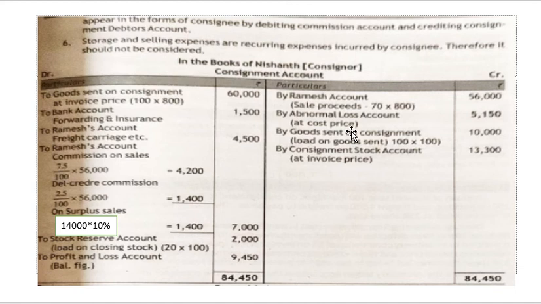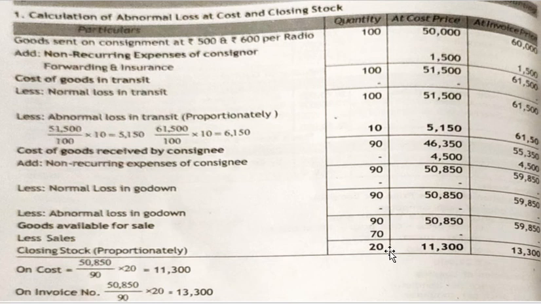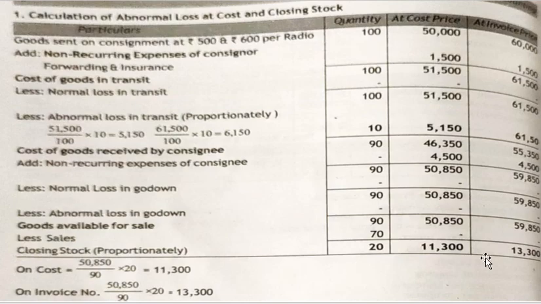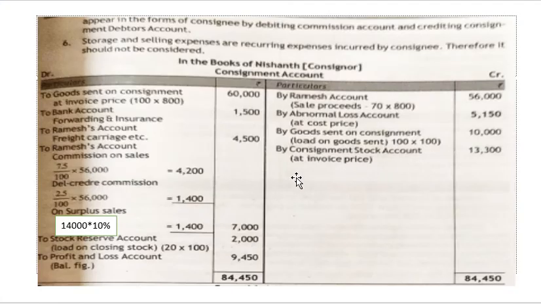So next, you will be recording the closing stock. Do you have closing stock in the problem? Yes. What is the closing stock value? It is 11,300 at cost price and 13,300 at invoice price. So we will take it at invoice price. Your closing stock we will take at invoice price because we are passing an adjustment entry for goods sent on consignment as well as closing stock. So it will be by consignment stock account at invoice price 13,300. After passing this, these are the general entries that we pass.